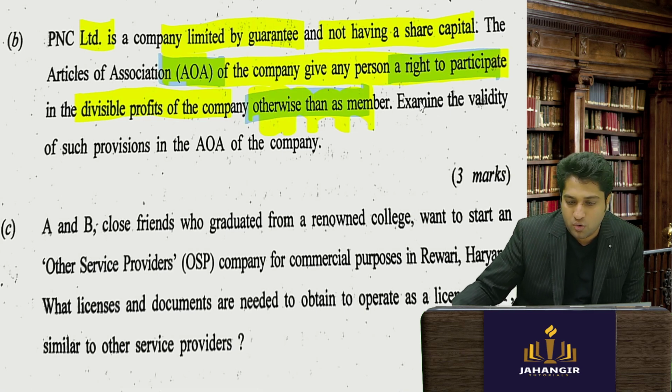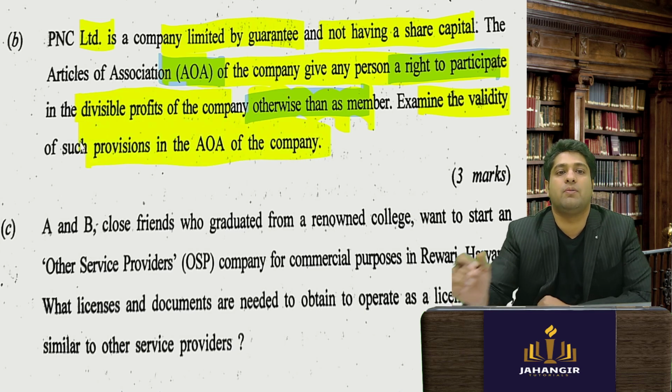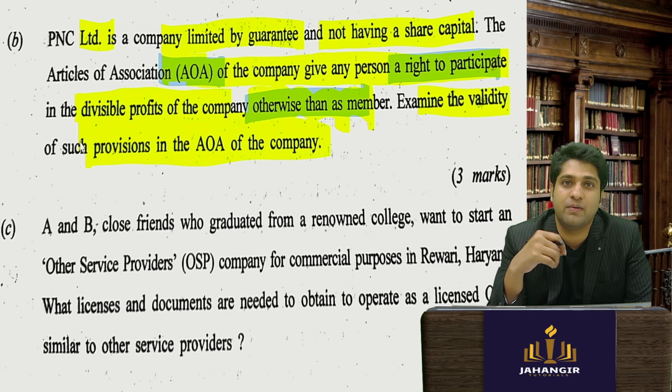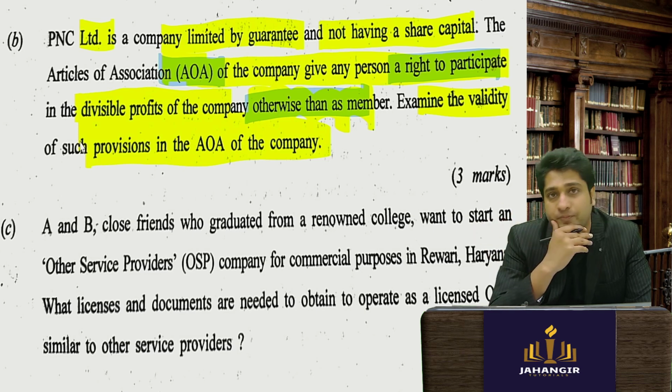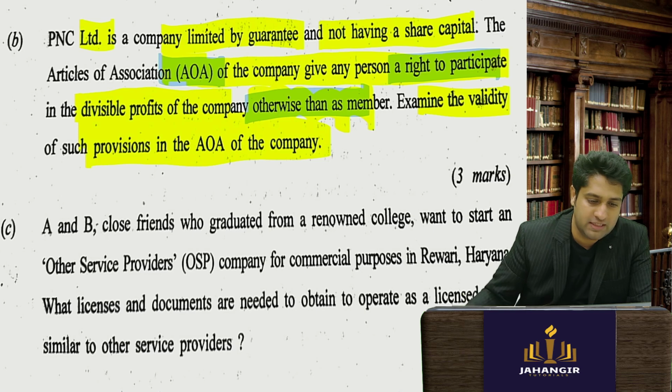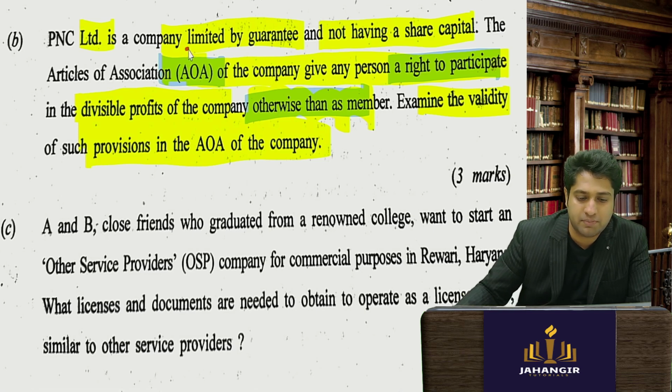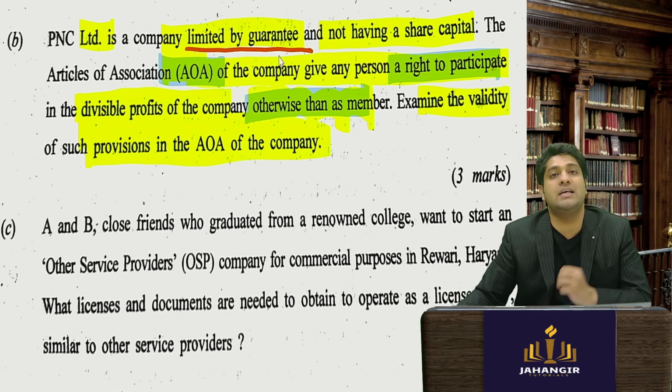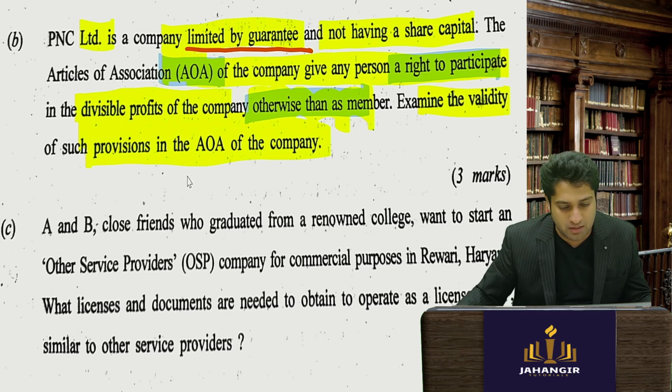Examine the validity of the provisions of AOA. Now they are saying that they want to give dividend to a person who is other than the member. So now if you go to see, normally companies which are set up as guarantee, not having share capital, are under Section 8 companies.